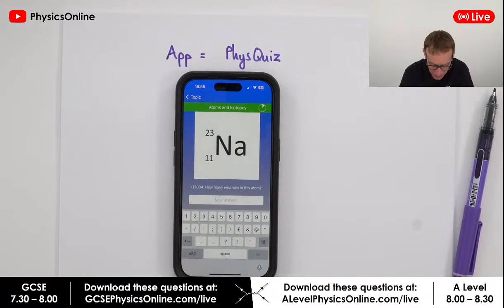Excellent stuff, well done. Okay, how many neutrons are in this atom? So let's see what numbers people put down. How many electrons are in that?